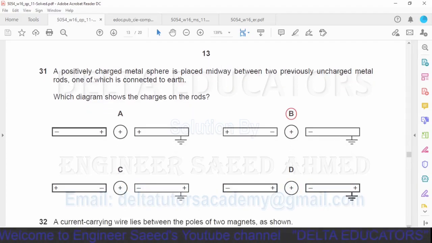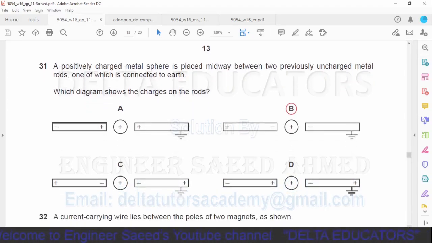Now in B and C, there is one difference. In C, at the point where it is earthed, there is positive charge, and in B, where it is earthed, there is no charge. Since it is earthed, whatever the deficiency of electrons, those electrons will be supplied by the earth. So here there should be no charge. So our correct option is option B.